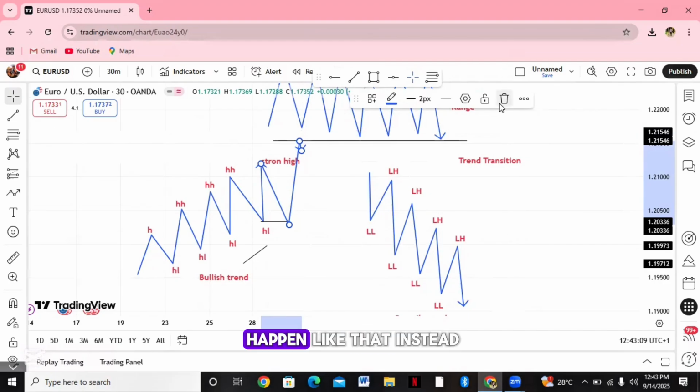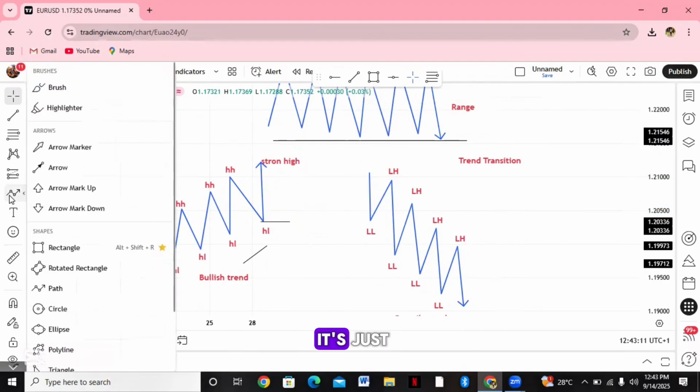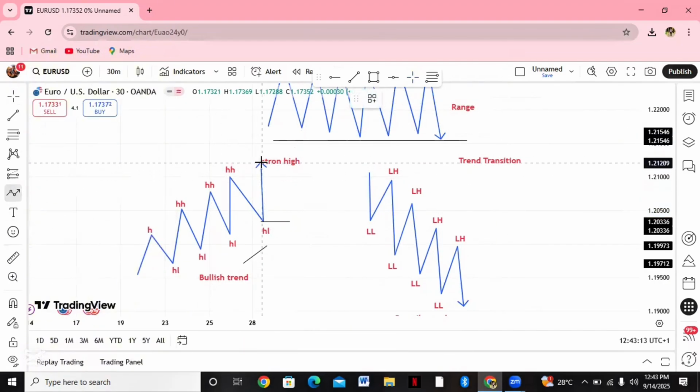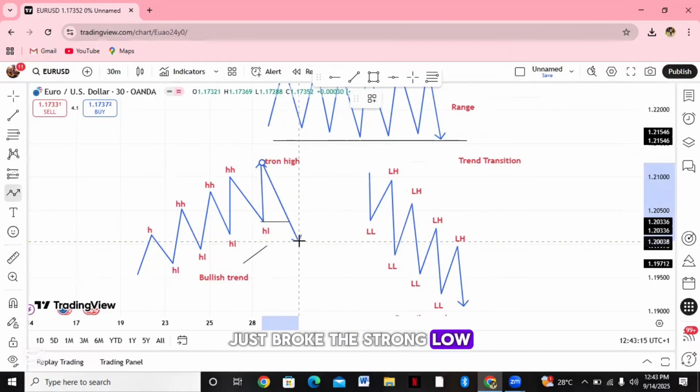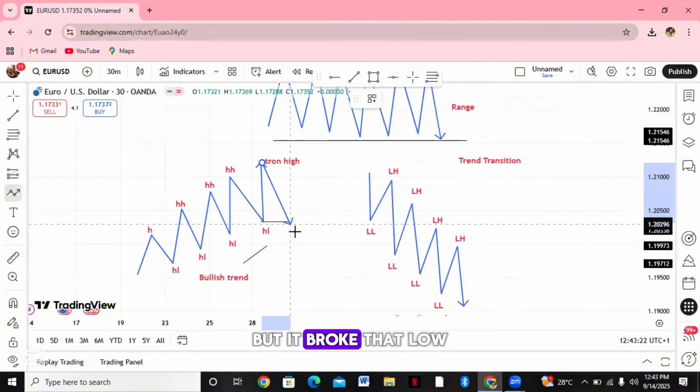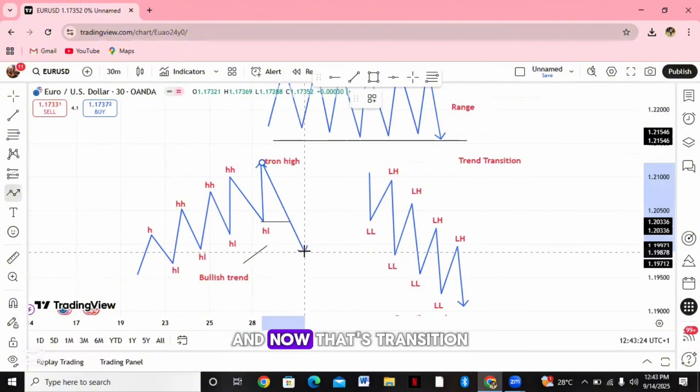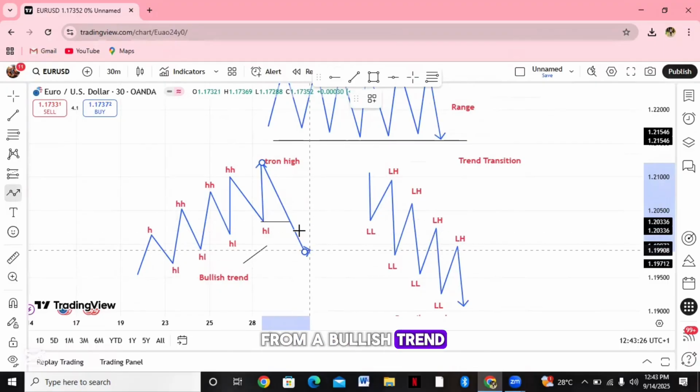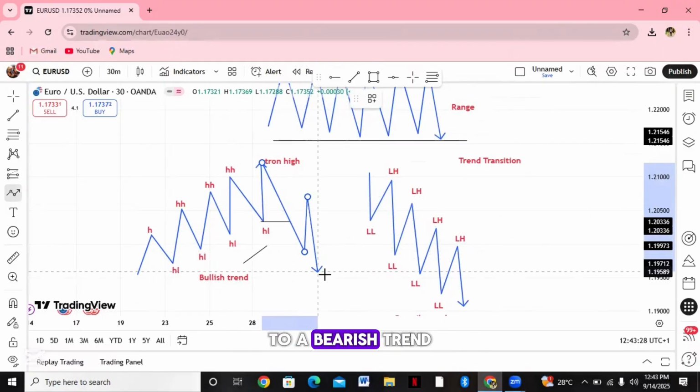But no, it doesn't happen like that. Instead, it just broke the strong low. The low that we saw as supposed to continue the trend, but it broke that low. And now it has transitioned from a bullish trend to a bearish trend.